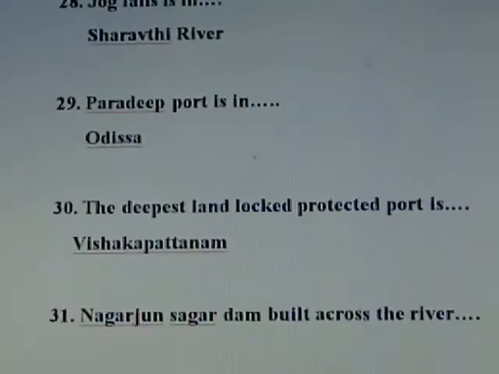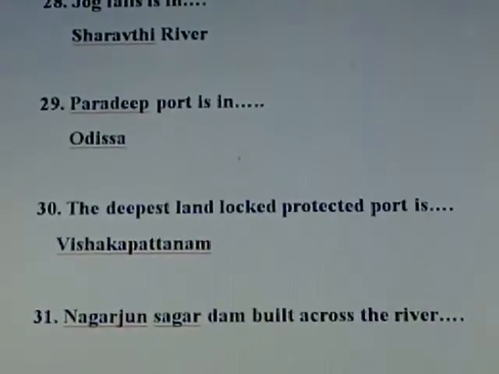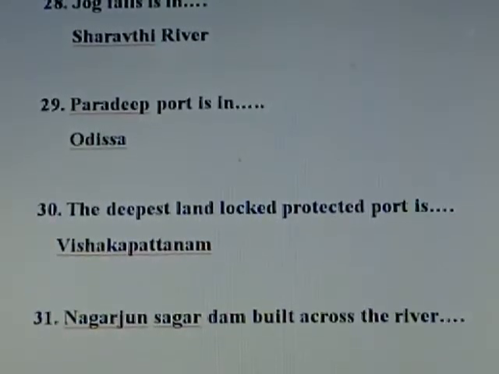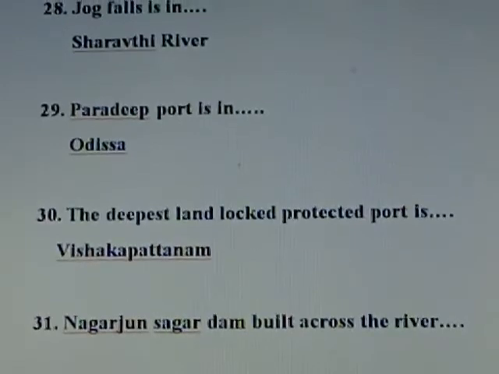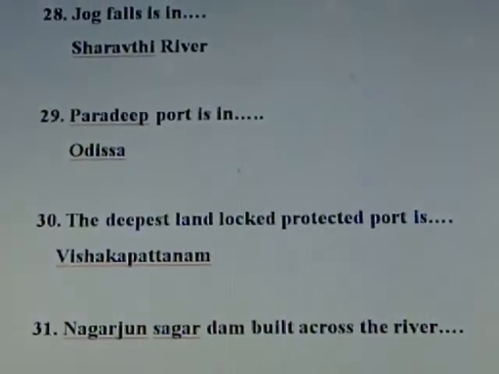Question number 29. Paradeep port is in? Answer, Odisha. The Paradeep port is in Odisha. The only port of Odisha is the Paradeep port. It is the eastern port of India.